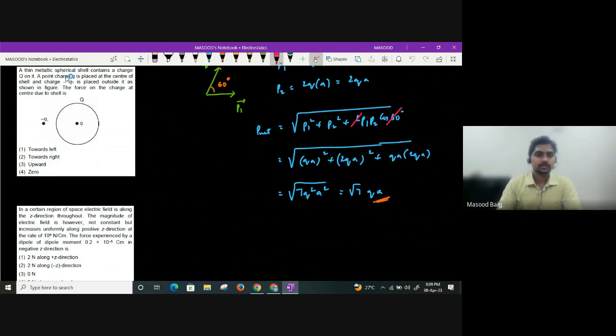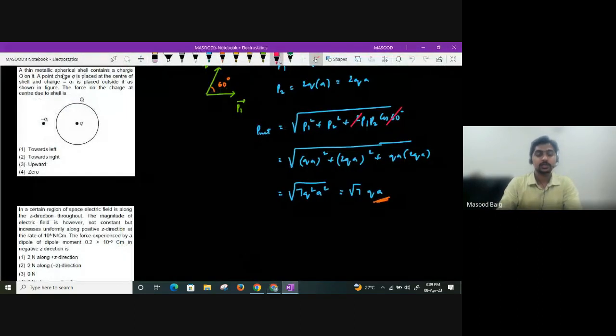A thin metallic spherical shell contains a charge Q on it. A point charge small q is placed at the center of the shell, and a charge minus q1 is placed outside it, as shown in the figure. The force on the charge at the center due to the shell, they are asking. Due to the shell, what will be the force, guys? Can you please tell?